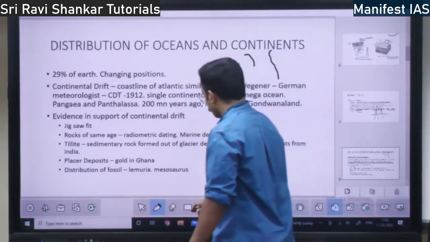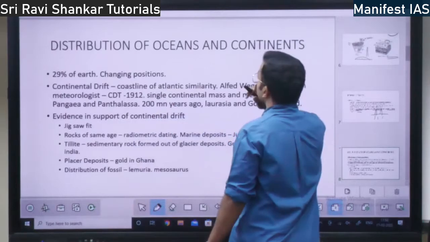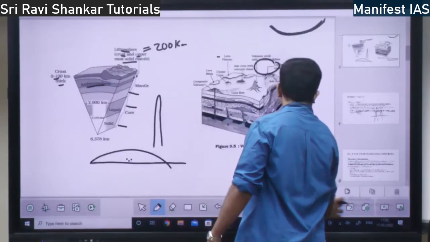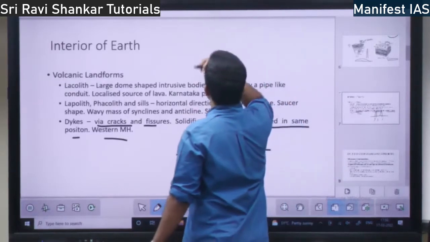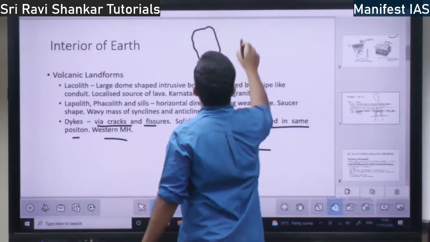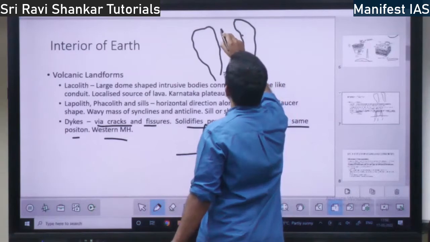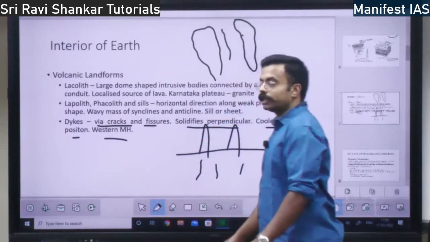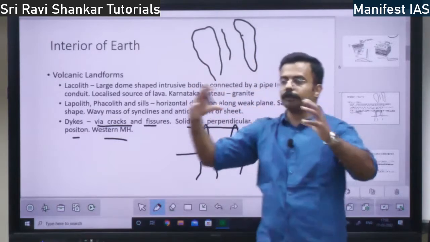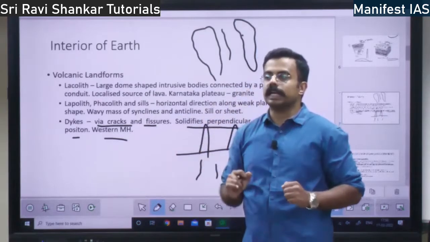If you look at the map of Africa and America, this is South America, and you have Africa something like here. In the middle, you have the Atlantic Ocean. He says if you bring these two bodies together and fix them, they fit perfectly.